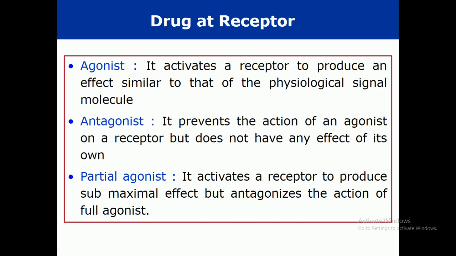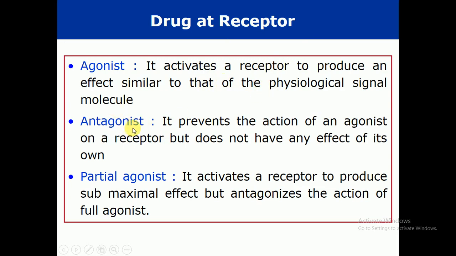Now come to drug action at the receptor. These are the different drugs. A drug may be an agonist or an antagonist. Now what is an agonist and what is an antagonist? Agonists are those drugs that can activate a receptor to produce an effect similar to that of the physiological signal molecule.